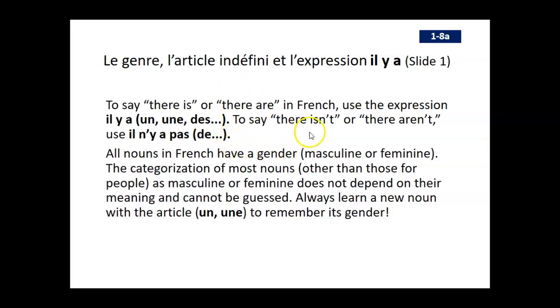So if you want to say there isn't or there aren't, if I want to make this expression negative, then I'm going to say il n'y a pas de. Okay, so I'm adding the ne and the pas. Ne, we drop the e before the y, because we don't need to have all those vowels together, so that it forms a contraction. And then instead of saying il n'y a pas un, or il n'y a pas une, or il n'y a pas des, none of that would be correct. All of that collapses down to just simply de. And we'll see that in some example sentences in just a few moments.